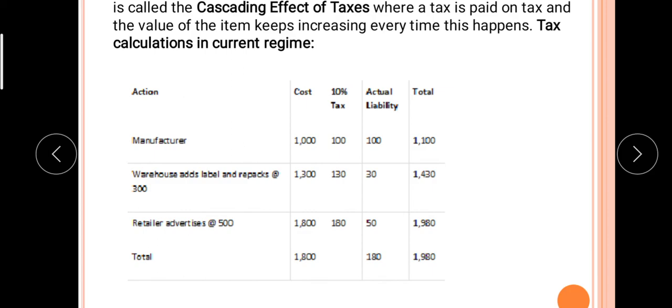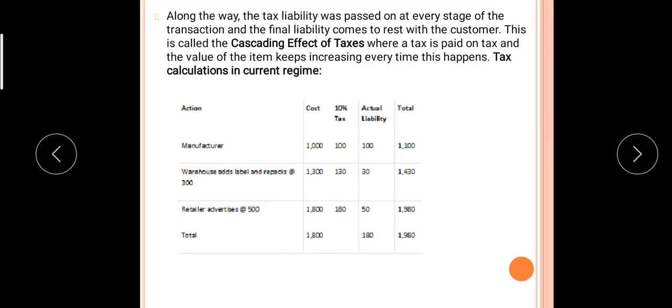So this is a very important thing. That's why in the video and in the Zoom meeting also I told you about value addition and the cascading effect. These are very important things. If you understand them, then only you can calculate GST and solve the problems.